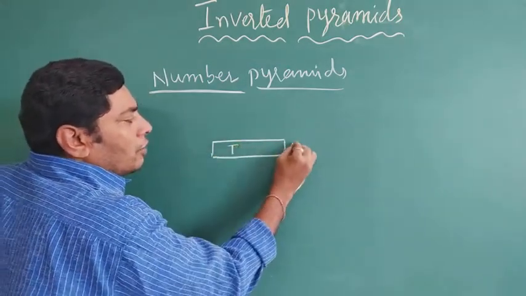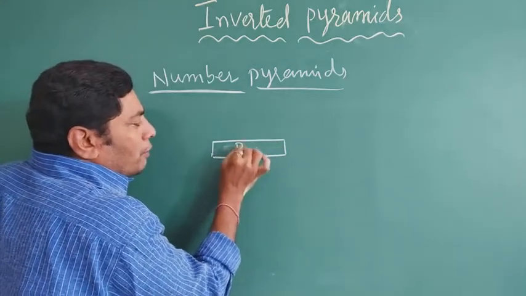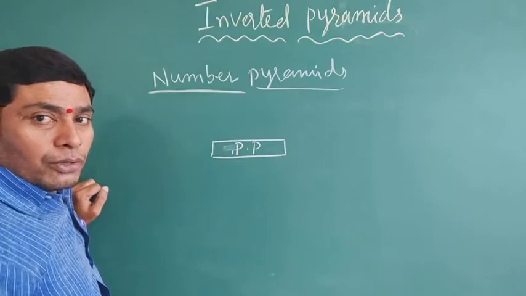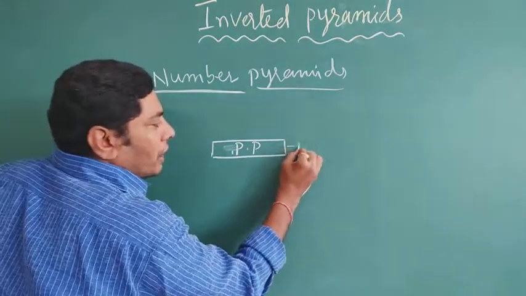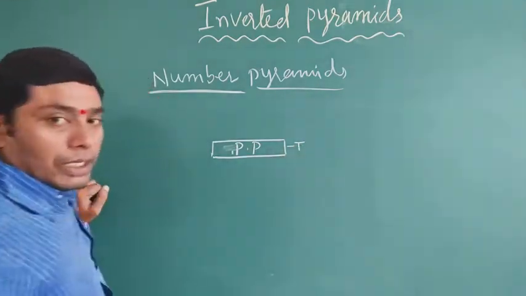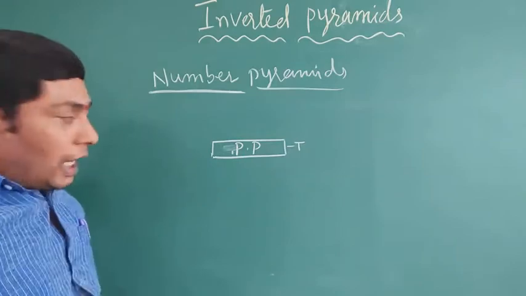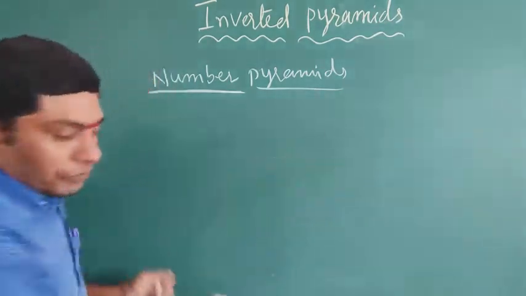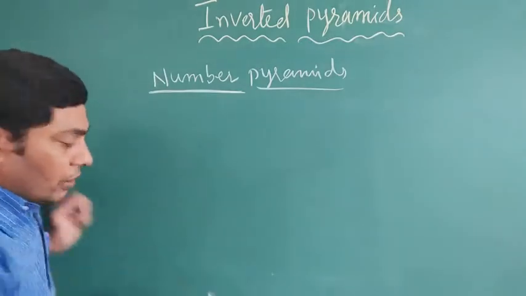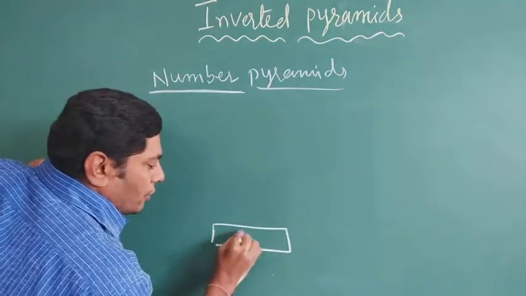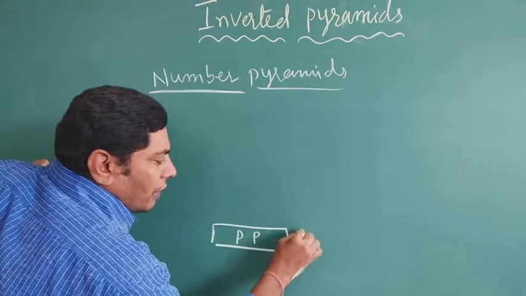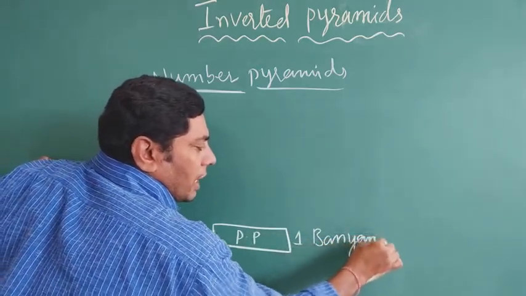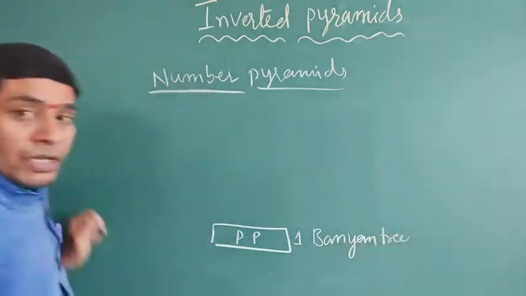It is known as a primary producer, an autotroph at the first trophic level. And the number of organisms: the primary producers are only one banyan tree.